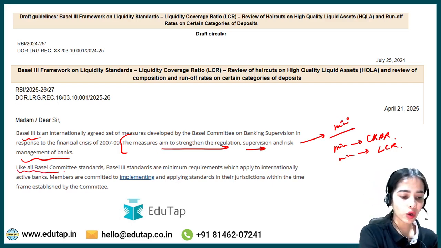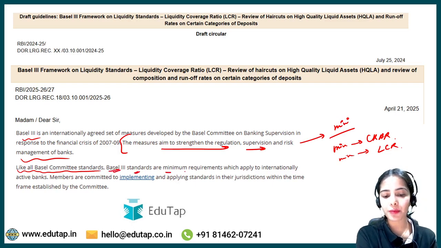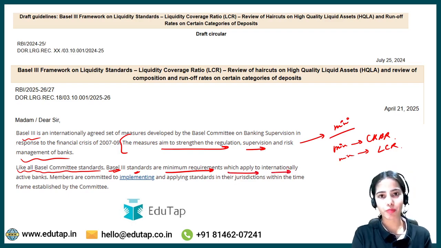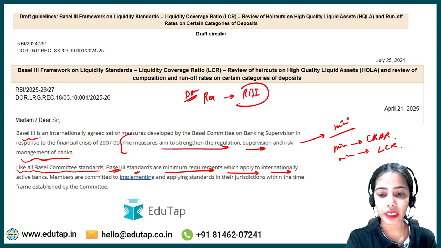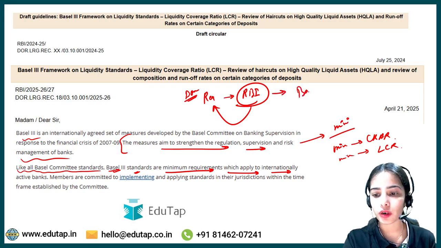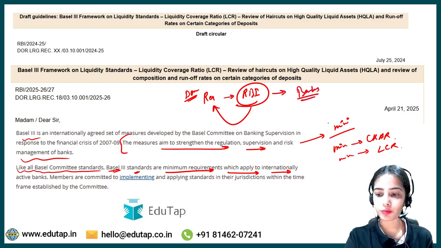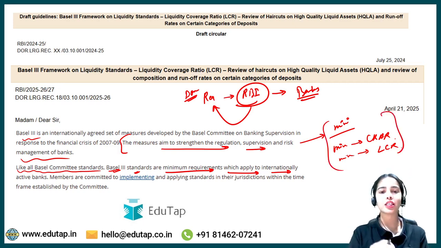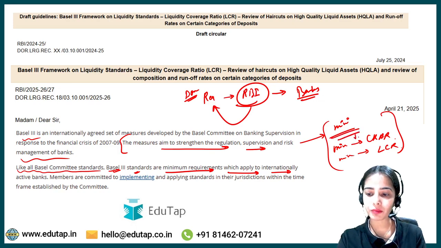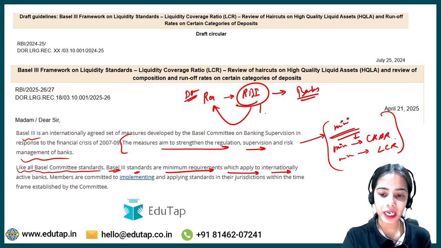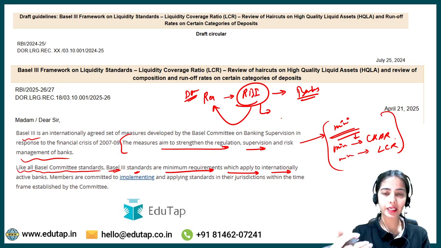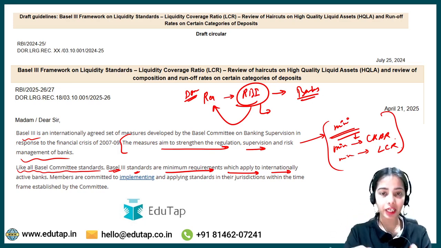Like all Basel Committee standards, Basel III standards are minimum requirements. There are certain minimum requirements which apply to internationally active banks. And the domestic regulatory authorities, like in the case of India, the Reserve Bank of India is the domestic regulatory authority on the banks. So Basel III has laid down some minimum requirements. The RBI can lay down the requirements at a higher rate but not a lower rate.